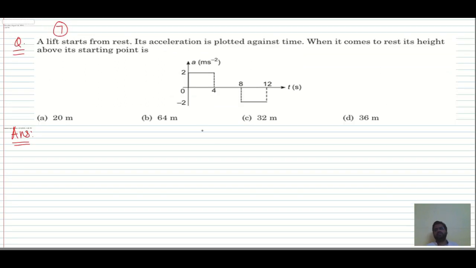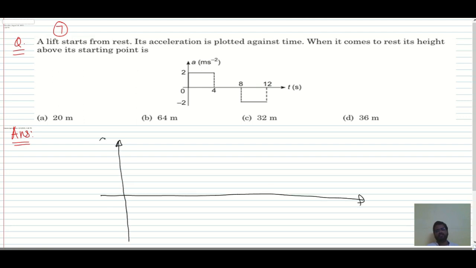Now the next question. In this question it is given a lift starts from rest. Its acceleration is plotted against time. When it comes to rest, its height above its starting point is? Okay, so actually we want the height, right? So the area under the acceleration time graph gives the velocity, right? And from that velocity we can find the displacement, right? From the acceleration also we can find the displacement. Chalo, let's find then.